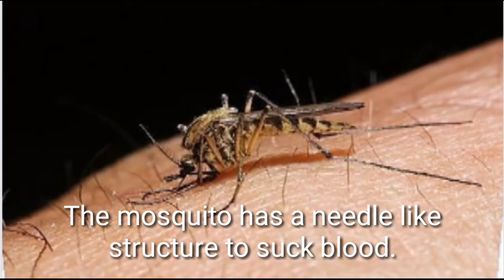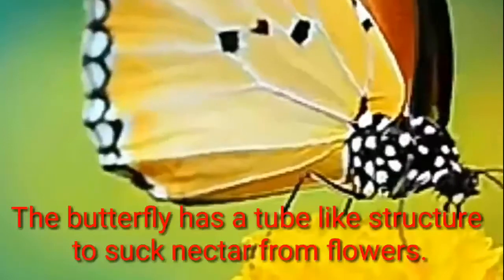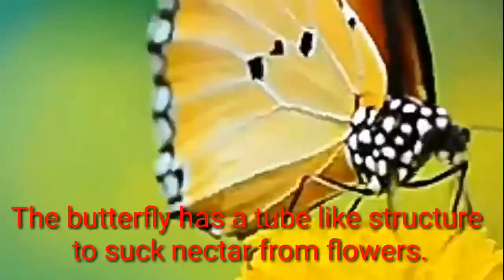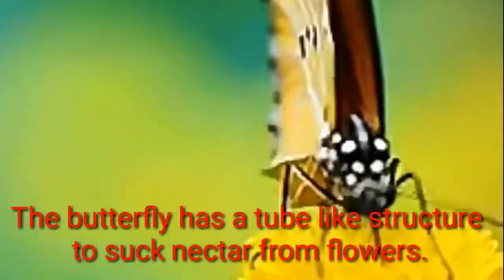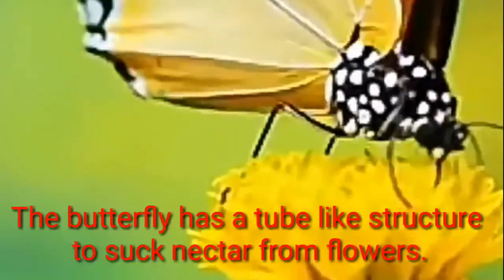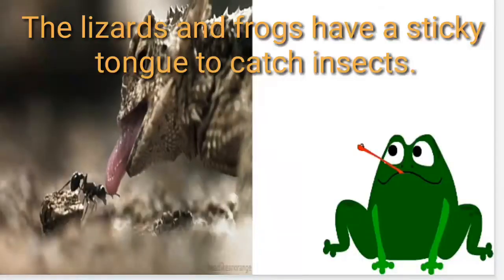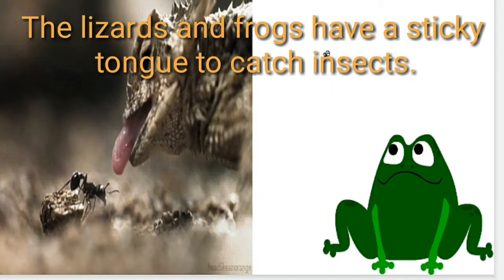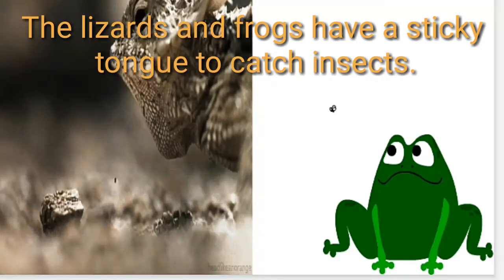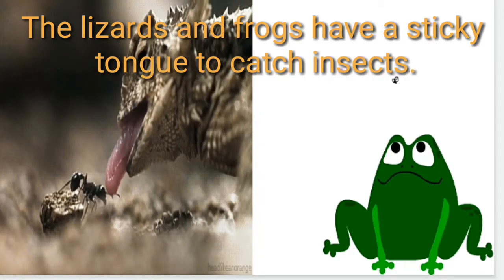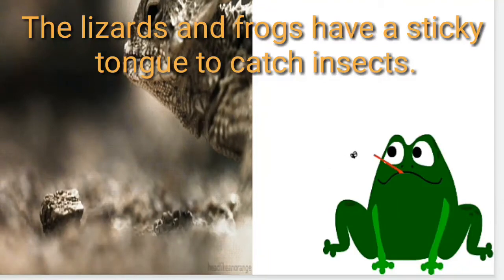Next, the mosquito has a needle-like structure to suck blood. The butterfly has a tube-like structure to suck nectar from flowers. The lizards and frogs have a sticky tongue to catch insects.